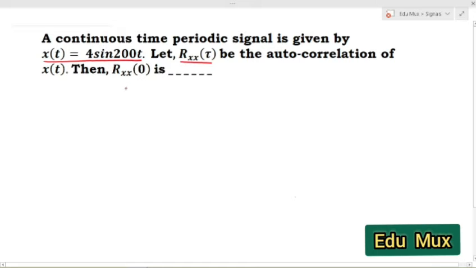Okay, first let us derive the relation for this one. Let x of t be a periodic signal with period T. Then what is the autocorrelation of this periodic signal x of t?